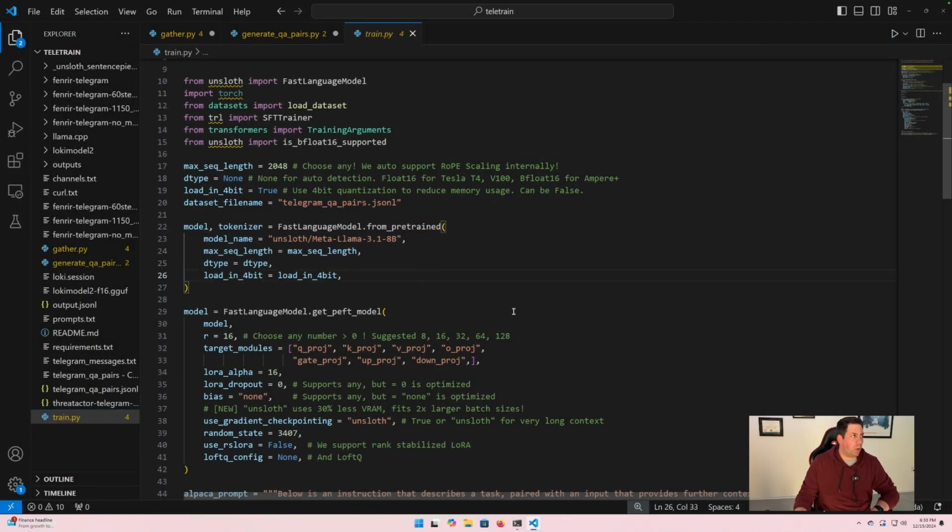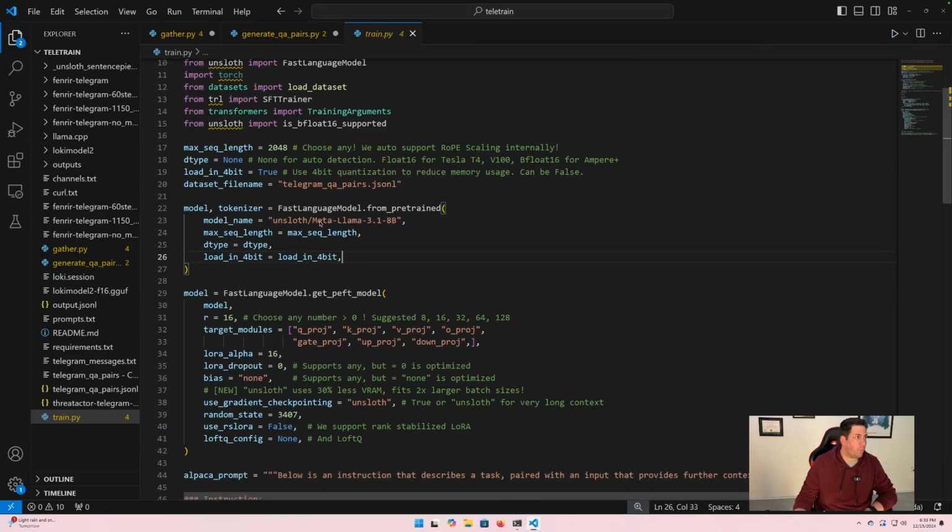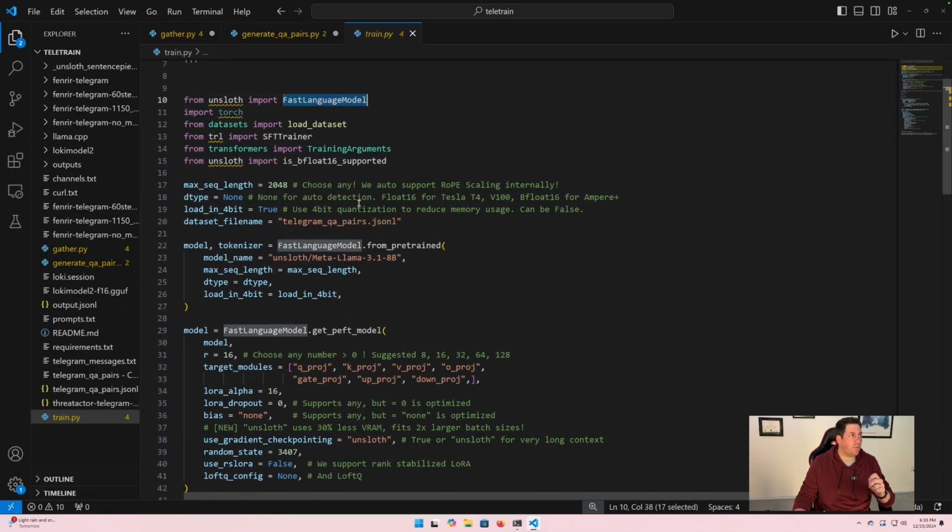If we go back to our code, most of this, again, like I mentioned, is just taken from a tutorial. The model name: Unsloth lets you download Llama 3.1 directly from Unsloth. So here what we're doing is we're saying load the tokenizer and the model using FastLanguageModel. This is from Unsloth. FastLanguageModel.